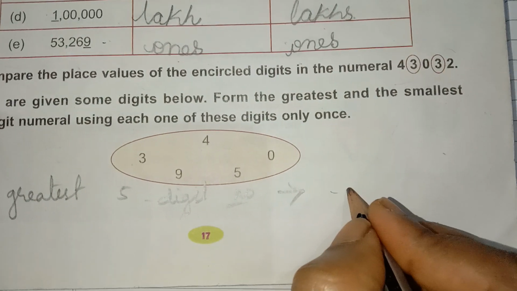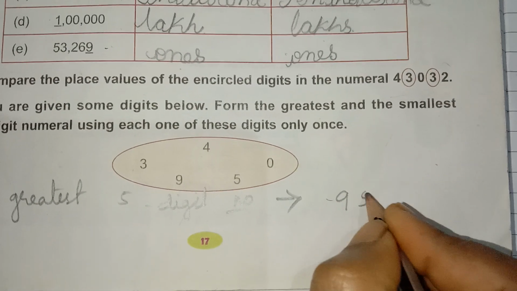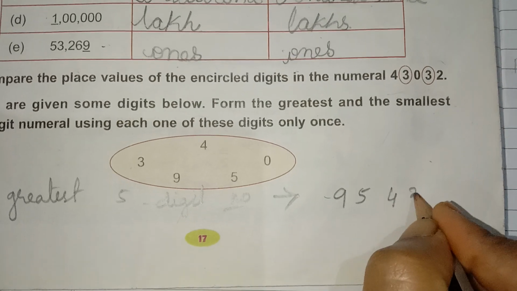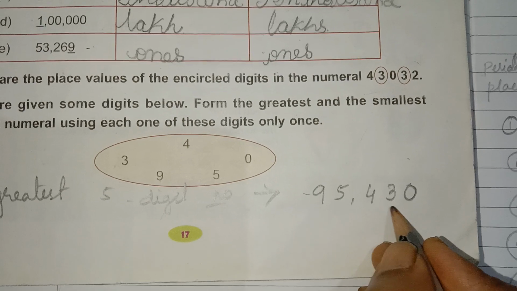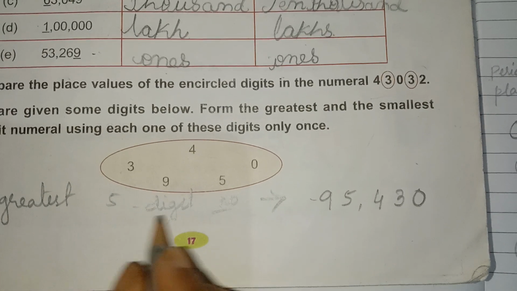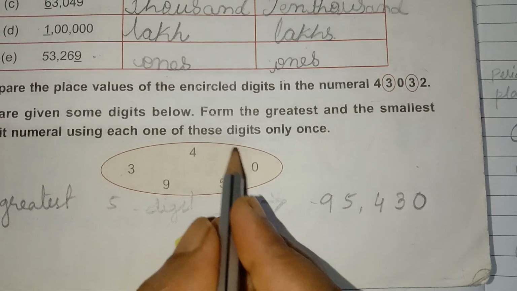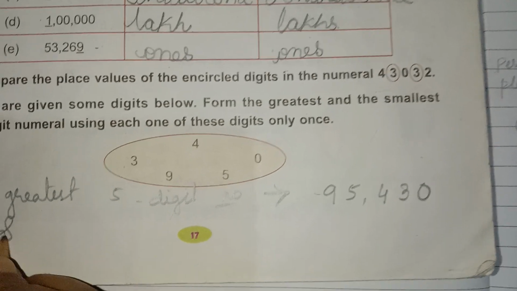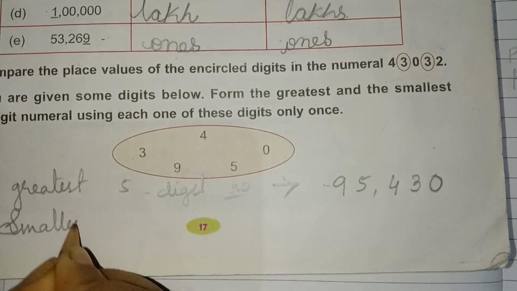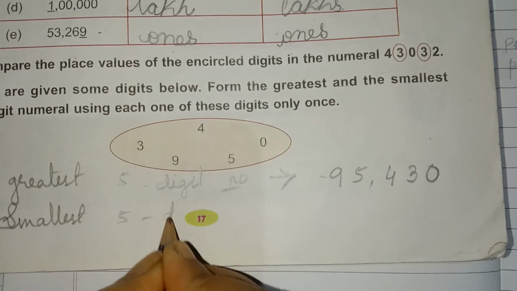Yes, the greatest number is 95430. Yes, 95,430 is the greatest number as I formed from the given 5 digits. Yes, now the smallest 5-digit number.